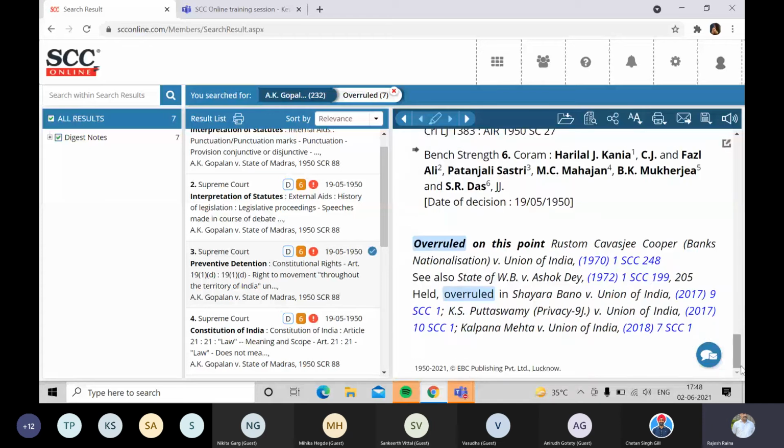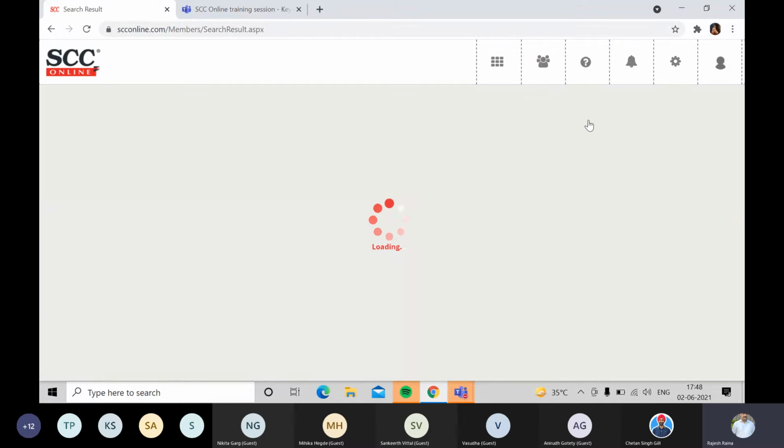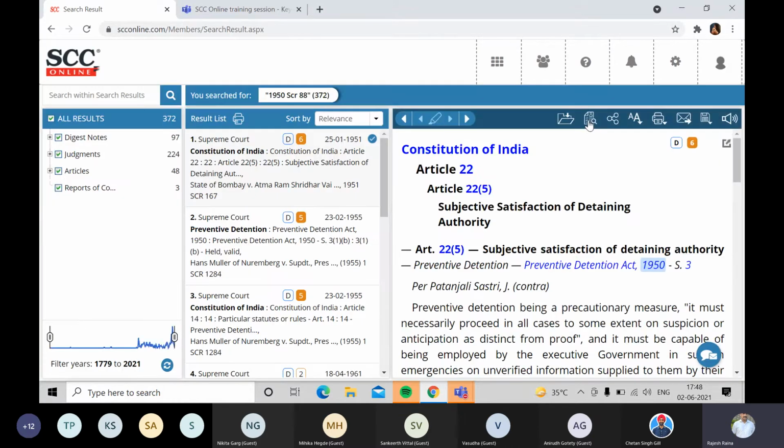And then again, when I scroll down to the bottom, the point on which this law point has been overruled is also mentioned. Now, how has this case law fared in other case laws on similar lines? Has it been merely cited, or distinguished, or relied upon, or followed? If I want to know, I'll just click on the case reference in the third column, the second icon, and a single click will give me all the judgments where this particular judgment has been cited.